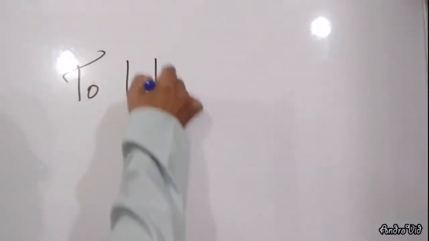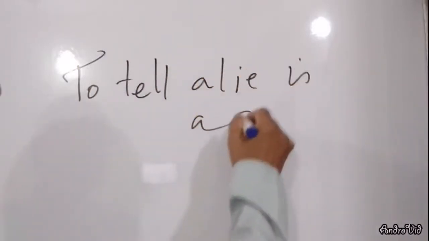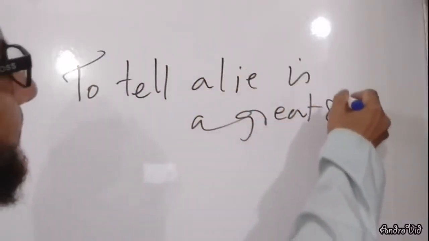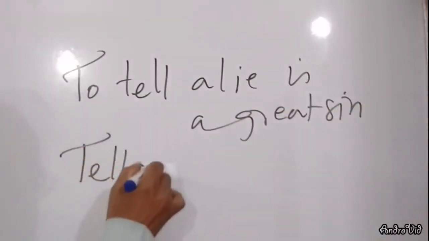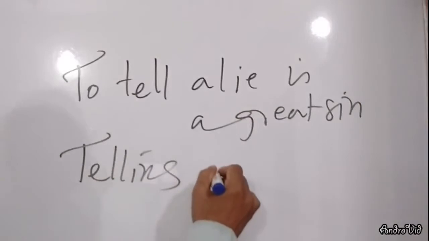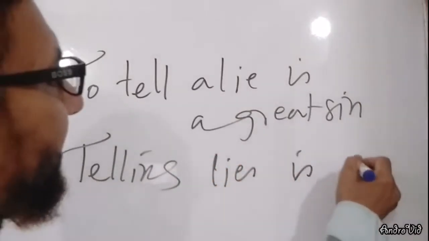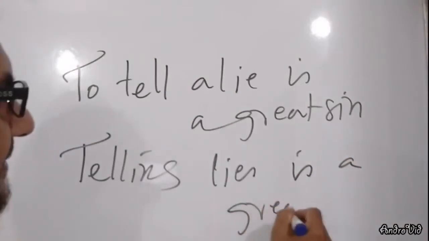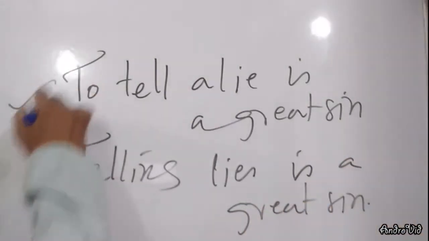To tell a lie is a great sin. Or, telling lies is a great sin. There are two sentences.